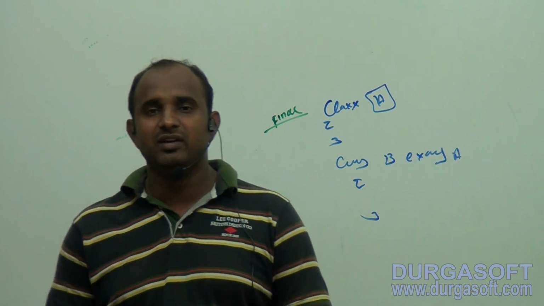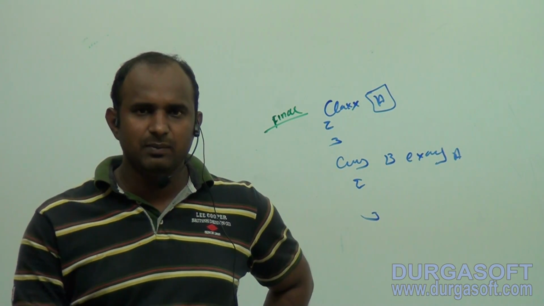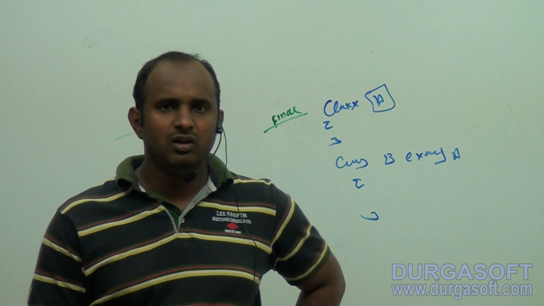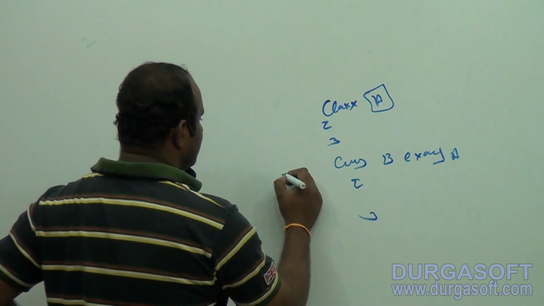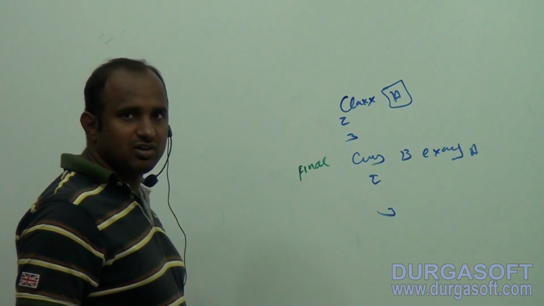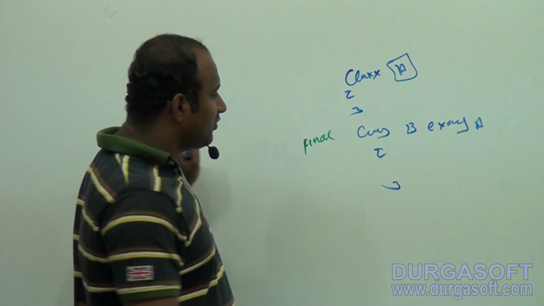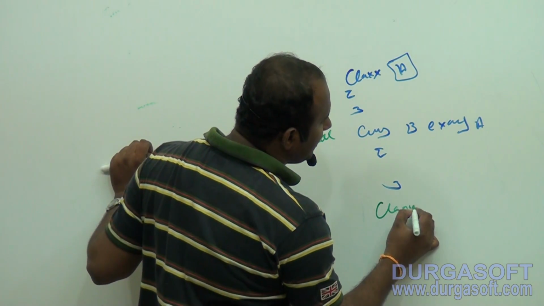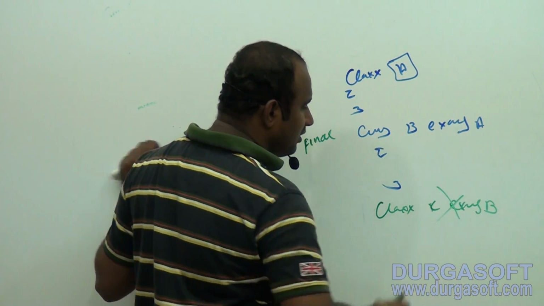Point is clear. How to prevent inheritance? Declare the class with the final modifier, then inheritance will be prevented. Ratan, can you please tell me, I declared class B as final. If class B is final, creation of a child class is not possible. A is final means B is not possible. If B is final and I declare class C extends B, is this possible or not possible? Not possible.